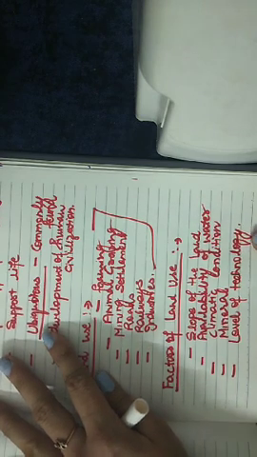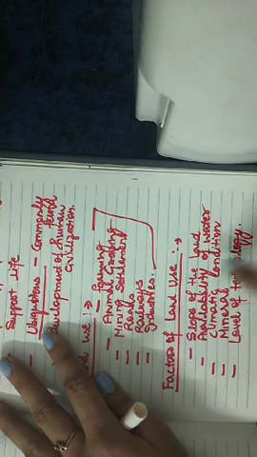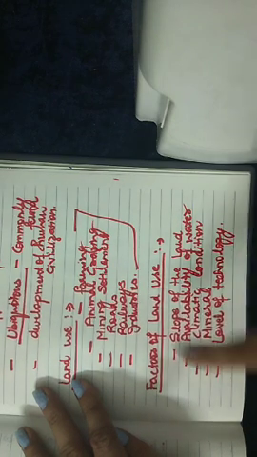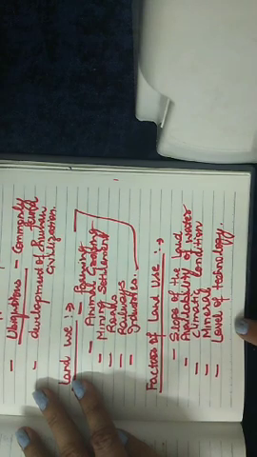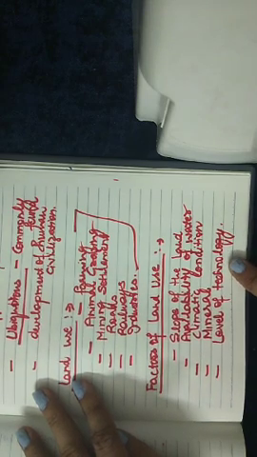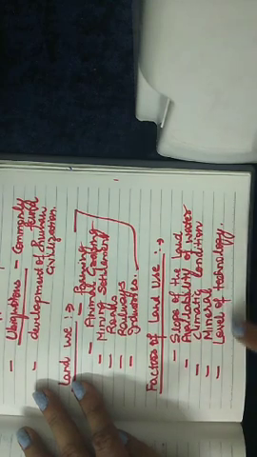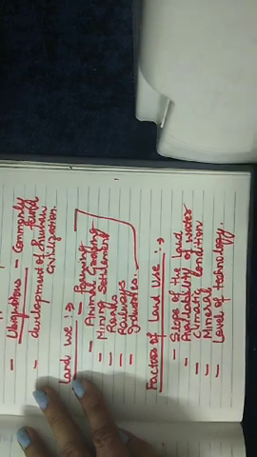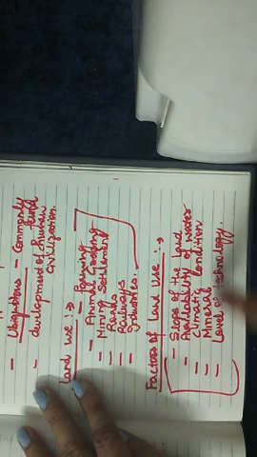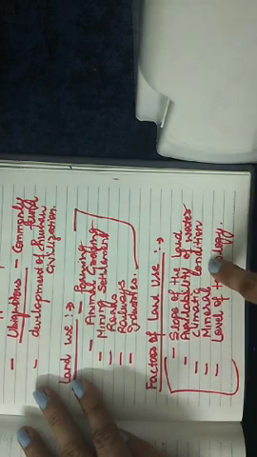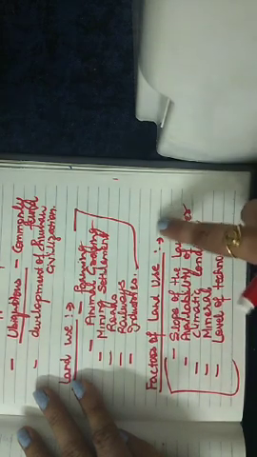right? Suppose the same land is there, and if we are using traditional methods of farming, with the help of the same land we will be able to have fewer crops, whereas if the level of technology is high, then with the same kind of land, with modern methods, we will be able to produce more. So these are in totality the factors of land use. These are the factors upon which the use of the land depends.